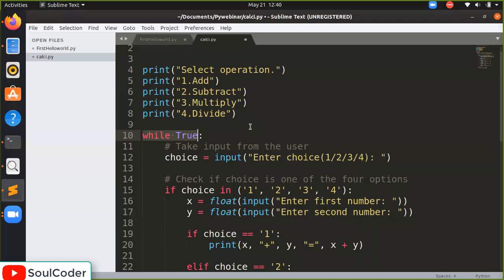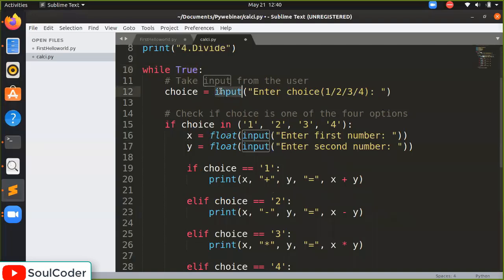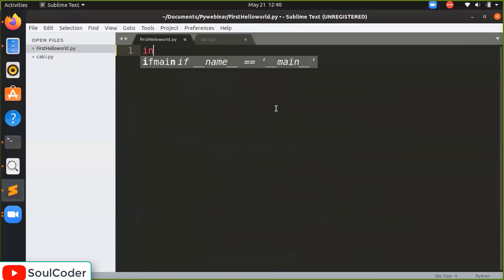So when we say while True, the loop will be continuously executed, as we have already discussed. And this is the input function. Let us understand the input function first. The first thing is we are saying a equal to input, and we are writing input, enter the number.